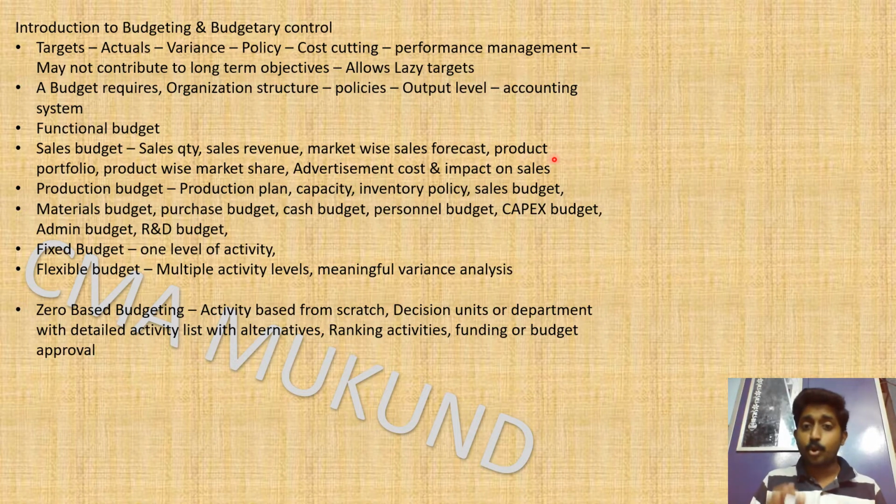The next thing is the product portfolio. So what are all the products you have, and what is your portfolio? As a company, you have 10 products. So that is your product portfolio. Then product wise market share. You can ask for the market share for the last 3 years or last 5 years. Certain products will have an increase in market share, certain items may be flat, and certain items may have a fall in market share. What innovations or product differentiation are you going to bring in, and what is the investment required for that? And how are you going to achieve more market share?